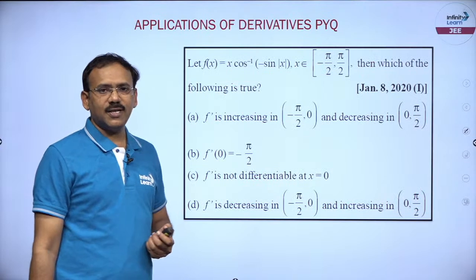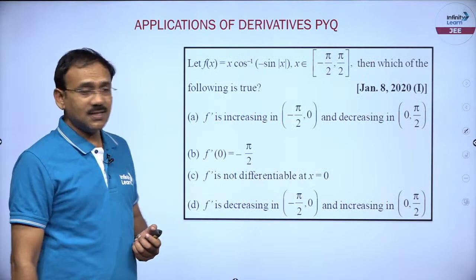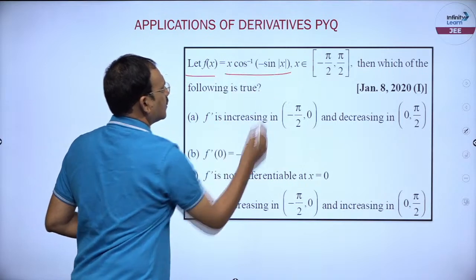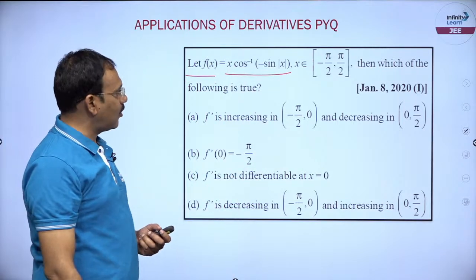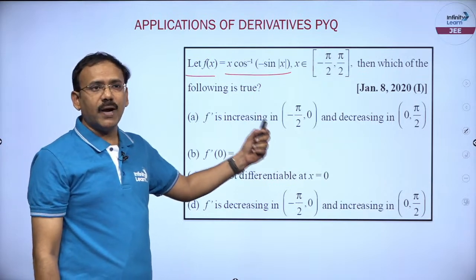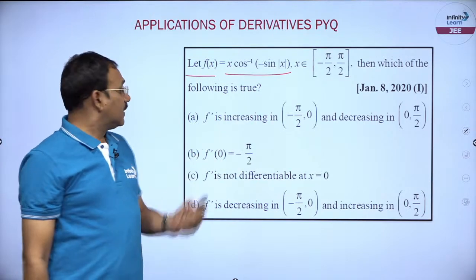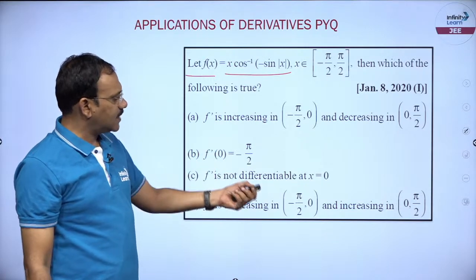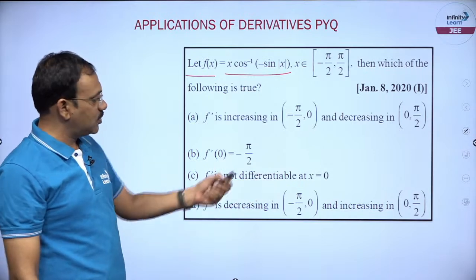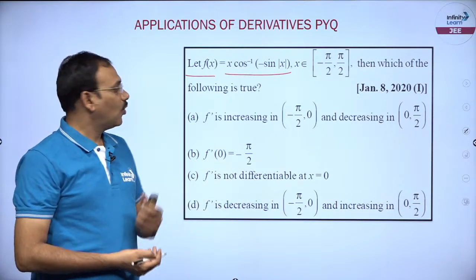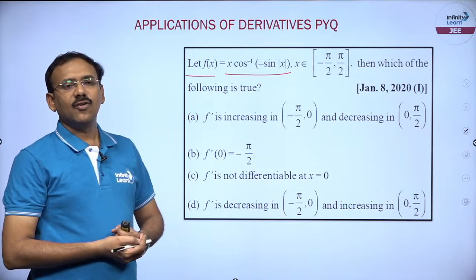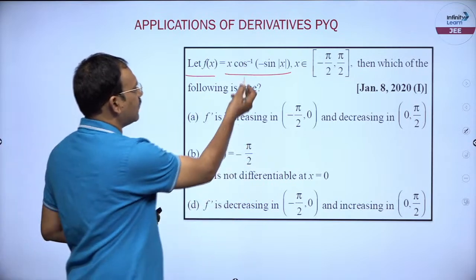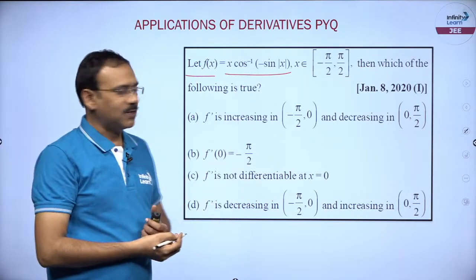You see this, dear students? What is this? f of x is given as x into cos inverse of minus sin mod x, when x belongs to minus pi by 2 to pi by 2. Then which of the following is true, where the function is increasing, decreasing at some points, and intervals are given, mostly 0 to pi by 2, minus pi by 2 to 0. What to do, dear students, here? Fine. The first thing I suggest is, I think we can further simplify this particular function.